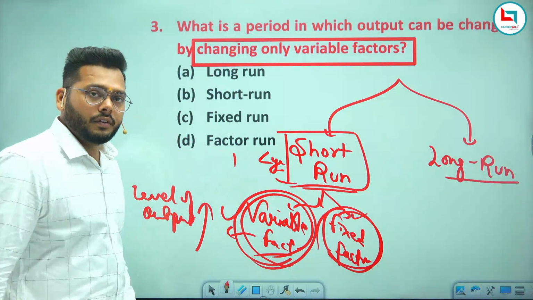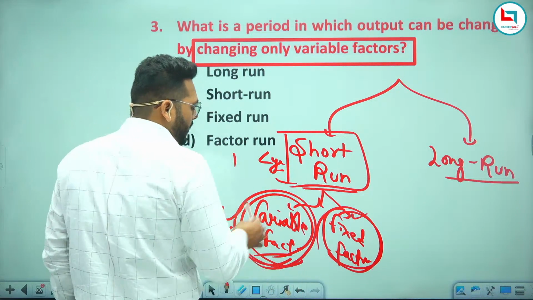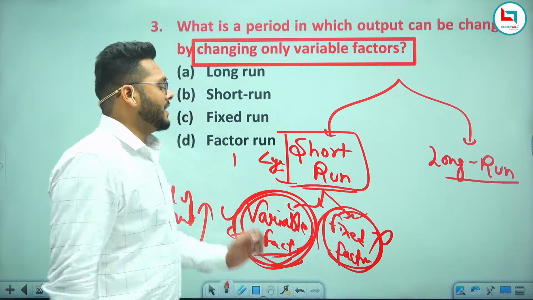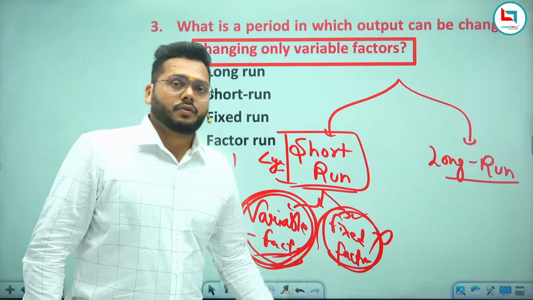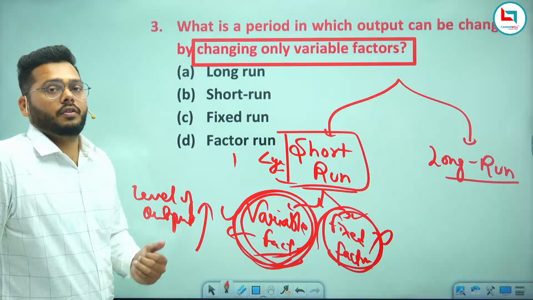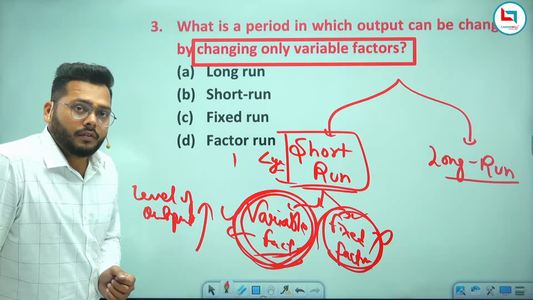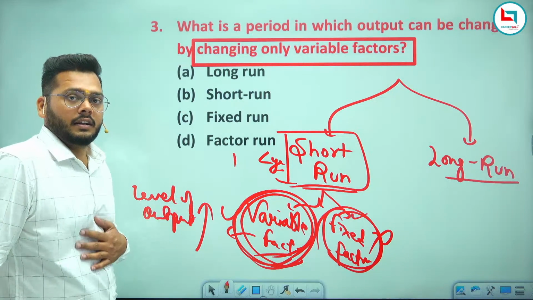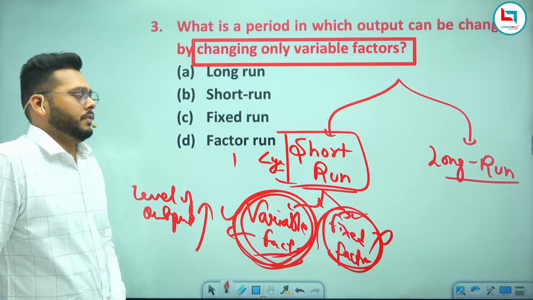Am I clear to everyone? In the short run, you are not going to change any fixed factor. You just change the variable factor as you change the level of output. Am I clear to everyone? So this is what is called the variable factor.